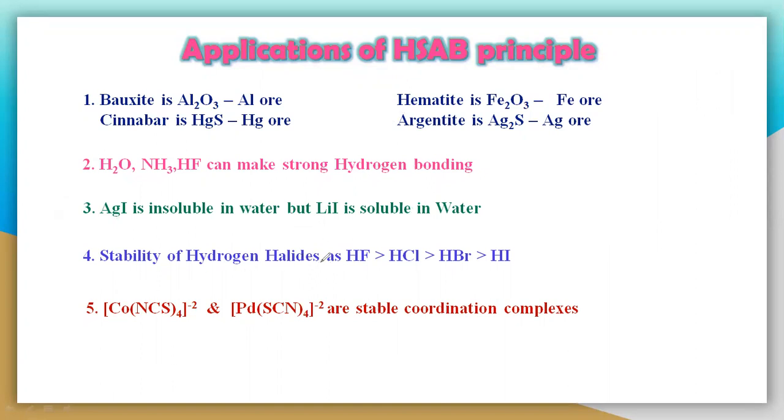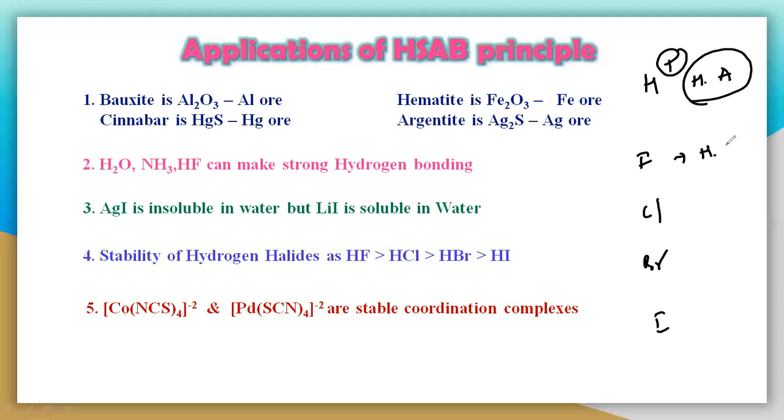So see here, the stability of hydrogen halides: HF, HCl, HBr, and HI. Just now I told you that hydrogen is a hard acid. And what about fluorine, chlorine, bromine, iodine? Fluorine is a hard base, chlorine is a hard base, bromine is a borderline base, that means in between, and iodine is again a soft base.